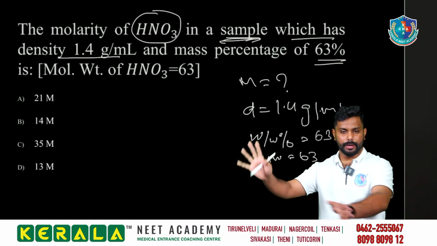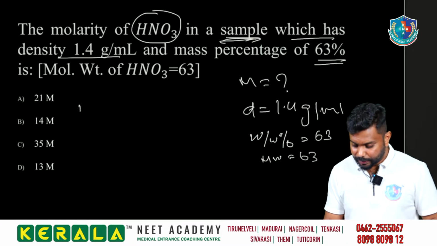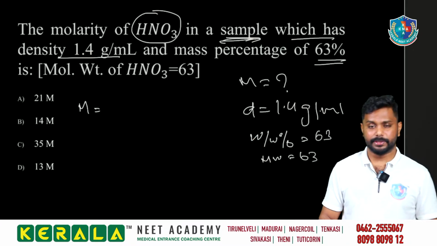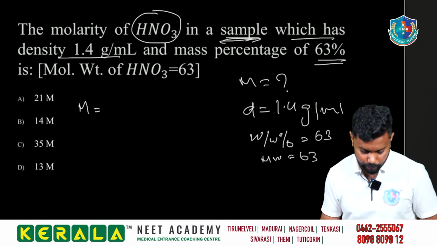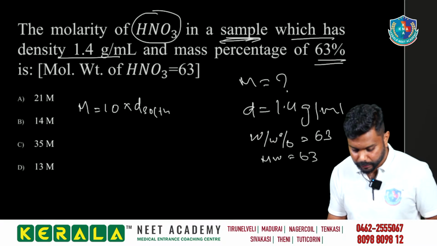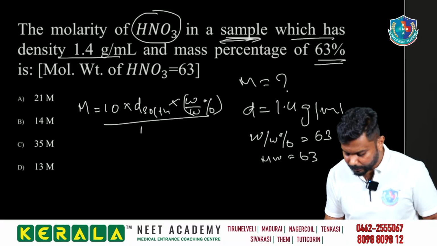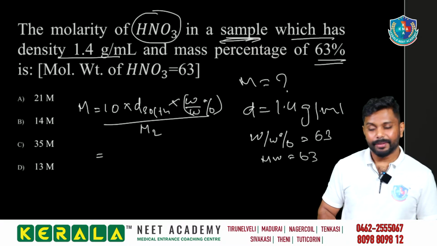So we can use molarity நமக்கு கண்டுபிடிக்கணும். நமக்கு density கொடுத்திருக்க, then mass percentage கொடுத்திருக்க, so we can use the equation molarity is equal to 10 into density of the solution into weight by weight percentage of the solute divided by the molar mass of solute.